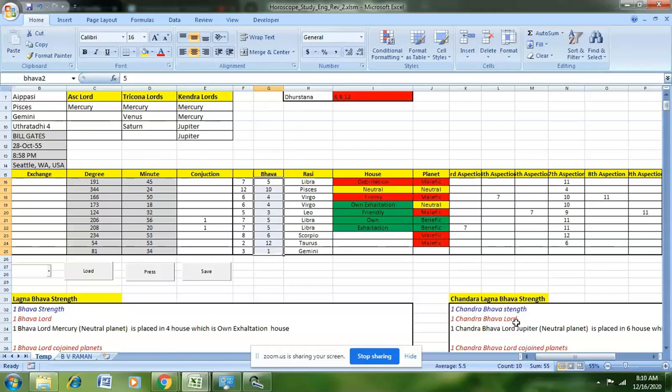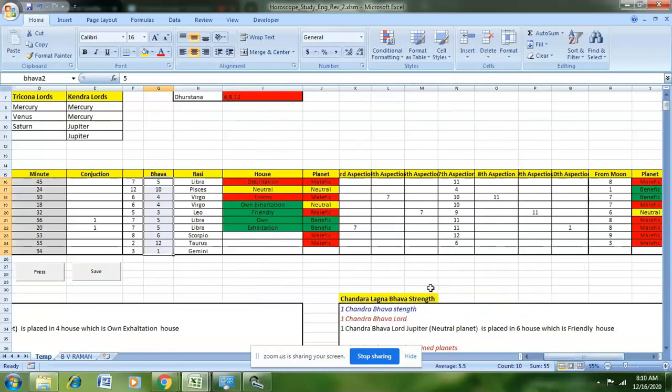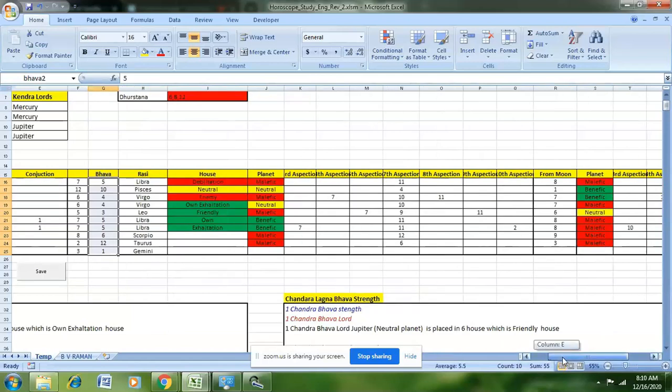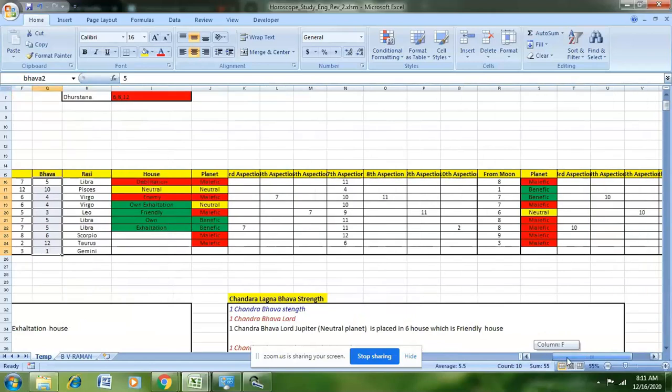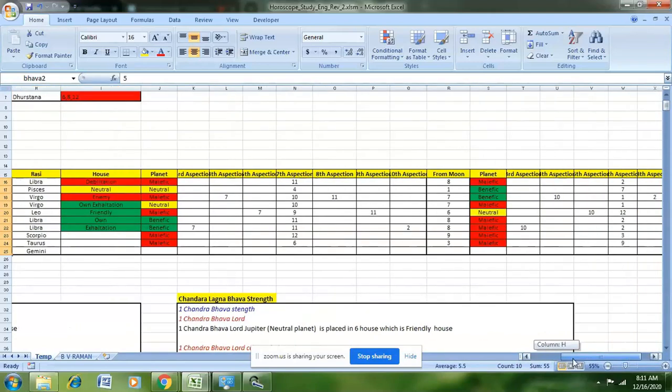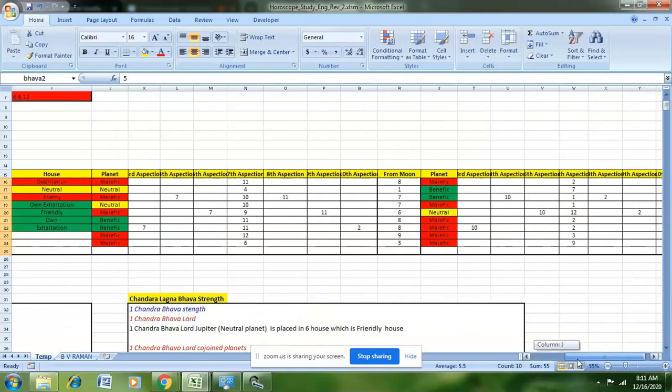As you have studied in the class, each planet has its own aspects. So the tool automatically determines the aspected houses of each planet. There is a mention of Chandra Lagna also here. As we studied in the class, Chandra Lagna is also considered as one of the ways to predict the horoscope.